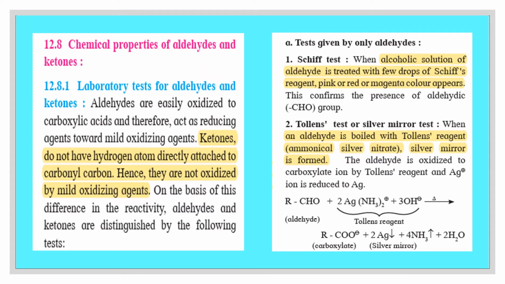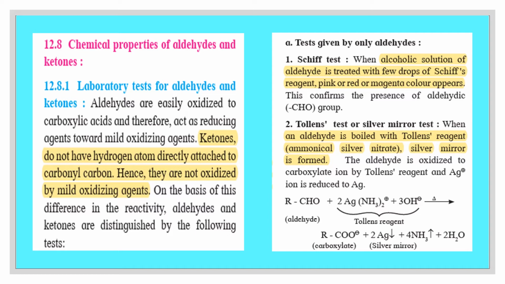Chemical properties of aldehydes and ketones. Laboratory test for aldehydes and ketones. Aldehydes are easily oxidized to carboxylic acid and therefore they act as good reducing agent towards mild oxidizing agent. But ketones do not have a hydrogen atom directly attached to carbonyl carbon. Hence, they are not oxidized by mild oxidizing agent.